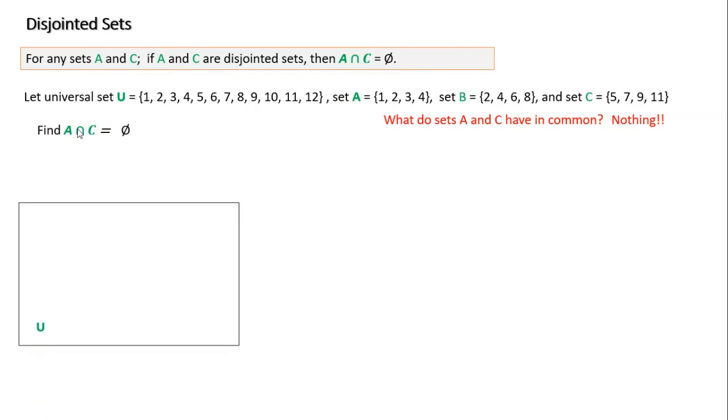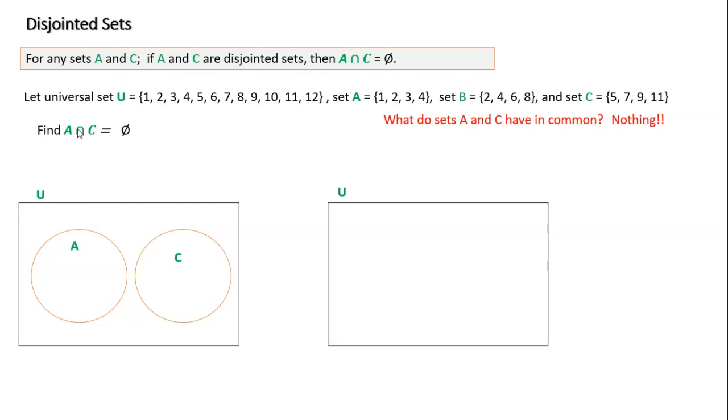All right, so let me represent this scenario here. We have our universe. This is set A. This is set C. Using our Venn diagrams, I see that this answer would be nothing because these two circles are not overlapping each other. If I were to write it, this is my set A, which contains 1, 2, 3, 4.